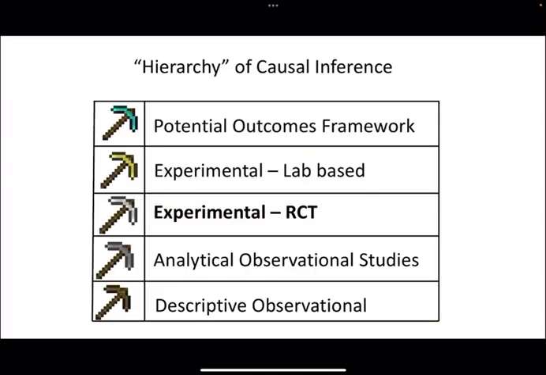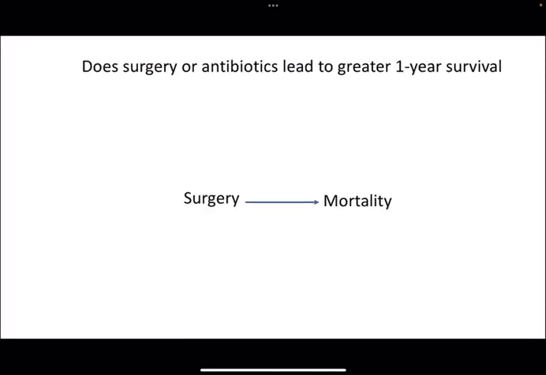So we started with this diamond pickaxe, this potential outcomes framework that's been the focus of previous videos. I'm going to skip over experimental lab-based, just because that was covered in the first video and it would disrupt the flow of progress of the series. And now we're going to look at the iron pickaxe. We're going to look at experimental randomized control trials. So surgery and mortality is what we're looking at: surgery or antibiotics, and who lives longer after 1 year.